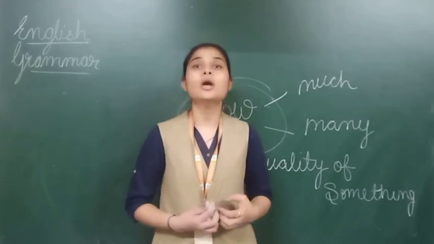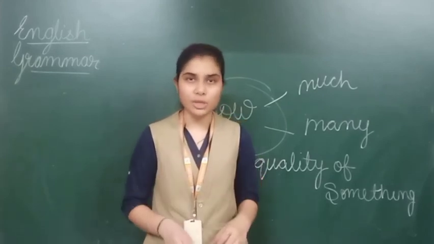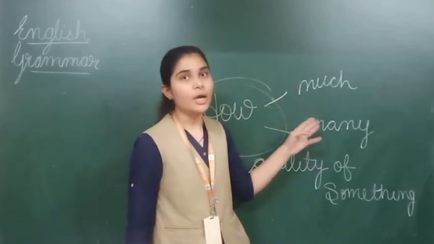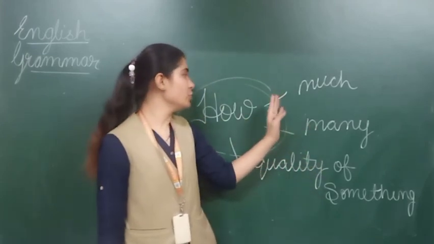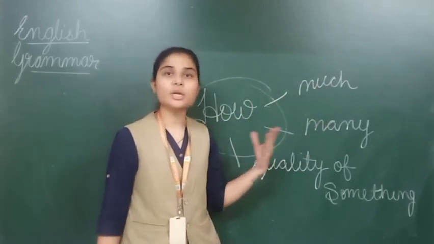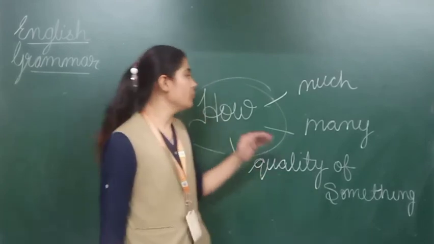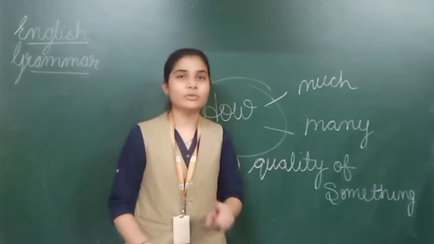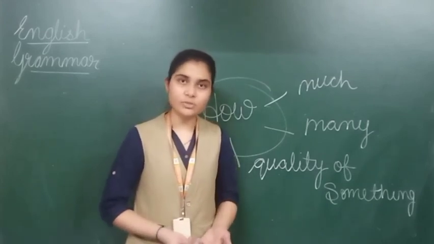So what did I do? I asked you the question, how many girls? It means that is countable to me. Right, students? So for the quantity we can't count, we use how much, and for countable things we use how many. And it is not compulsory that we always use how much and how many. We use other questions also, like how are you, right? How is it possible? So when we use the word how, it also comes in the question word family. So there is one question word family which includes these words for creating a question, right, students?